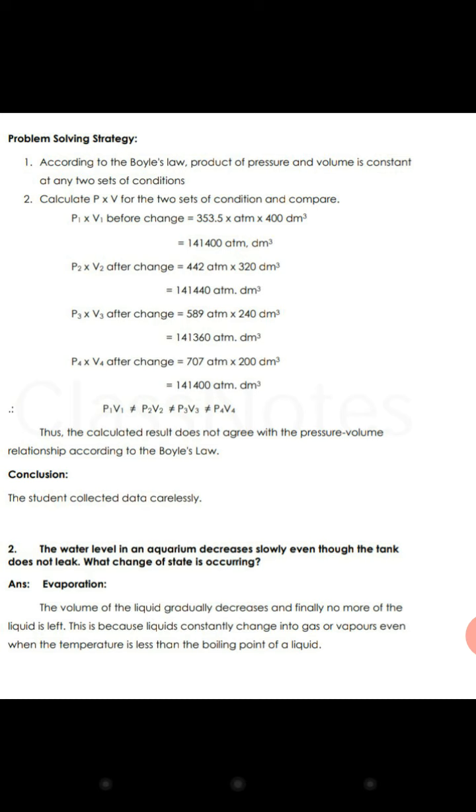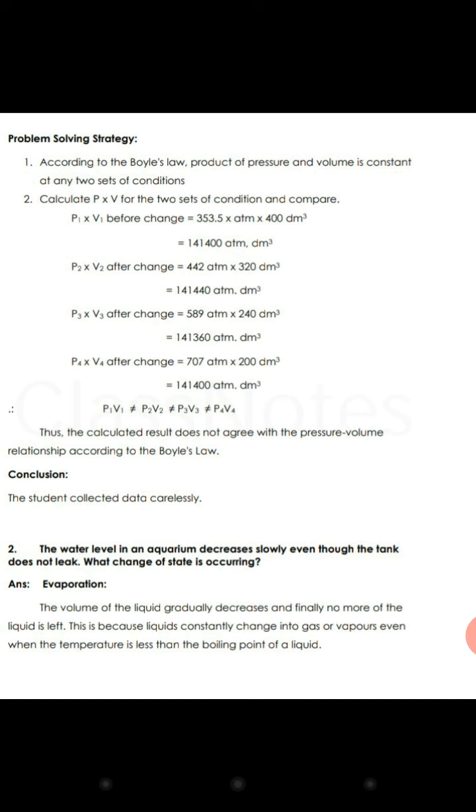Conclusion: the student correctly collected data carelessly because there are some changes. You can see that P3 and P4 are not equal. So we have to prove here. In this way you can prove in your paper.